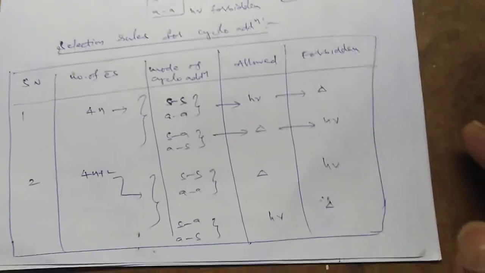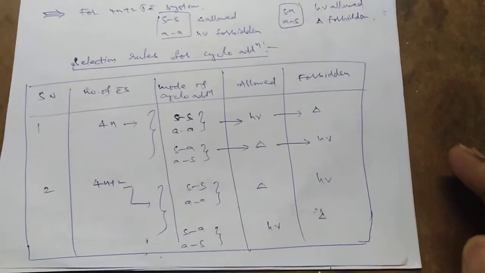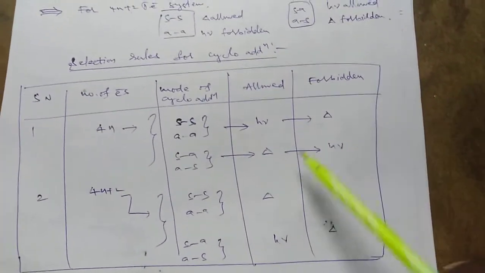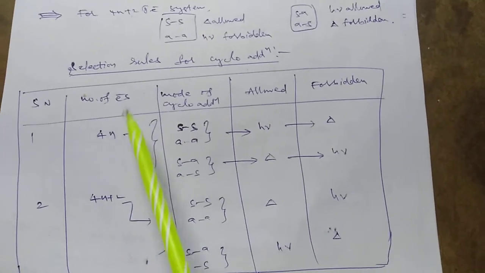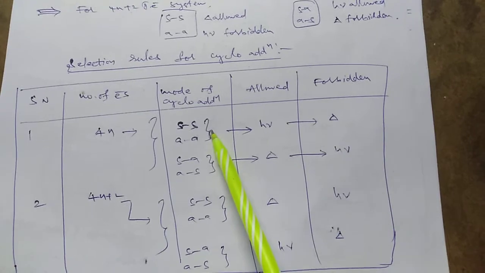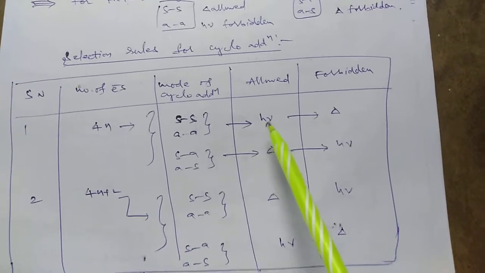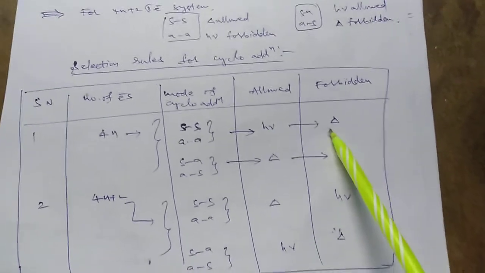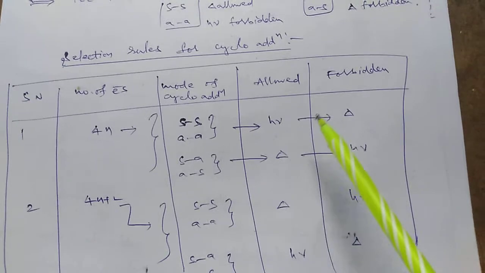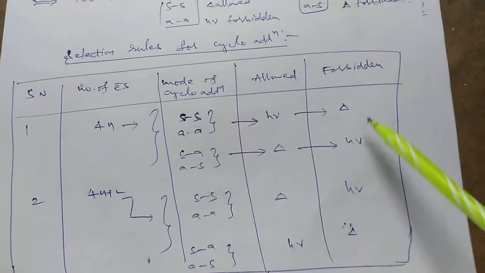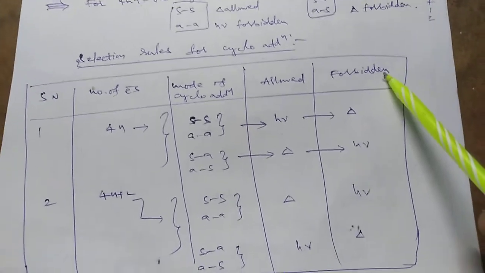So finally, we can write the allowed and forbidden cases for the 4n system and 4n+2 system of the cycloaddition reaction. First case, if the compound has a 4n electron system, the suprafacial-antarafacial is photochemically allowed, thermally forbidden. But in the same case, antara-antara and supra-supra configurations are thermally allowed, photochemically forbidden.